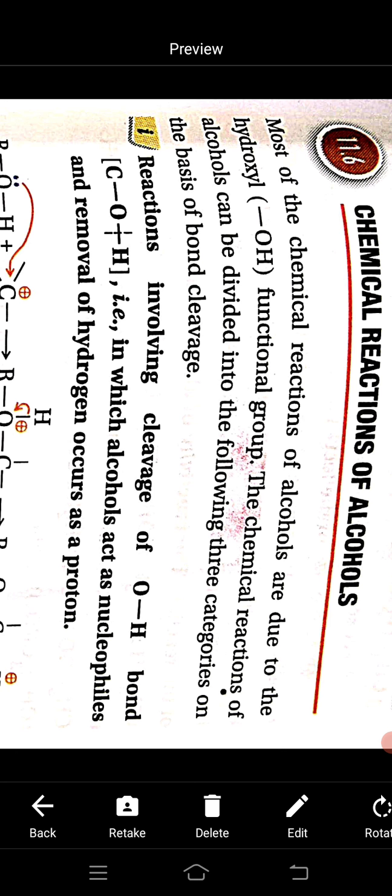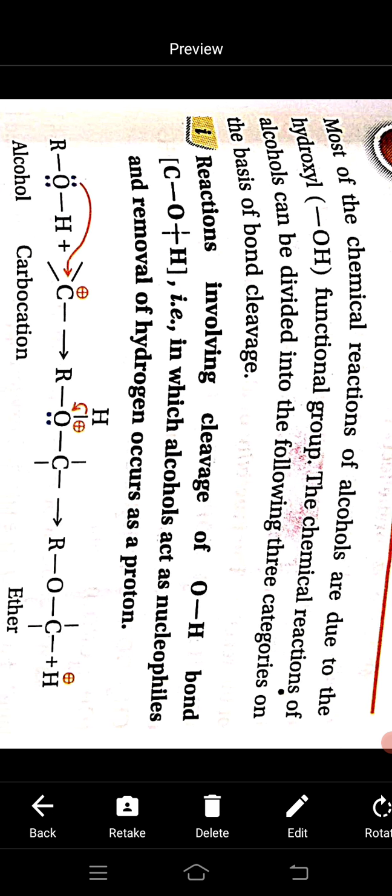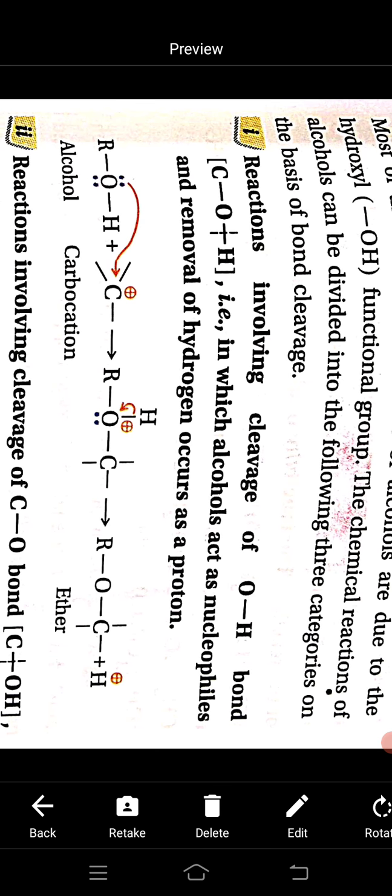If the reaction involves the cleavage of the O-H bond, that is by removing H plus, it becomes an alkoxide, and this alkoxide acts as a nucleophile.